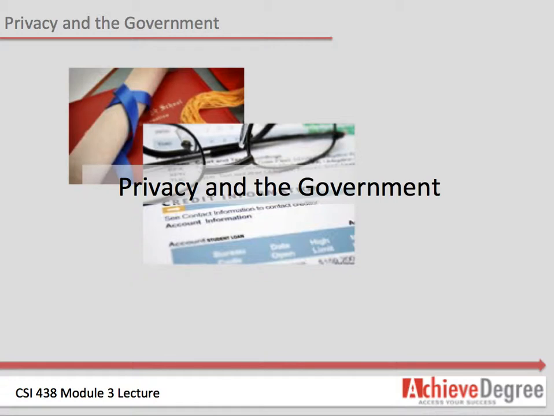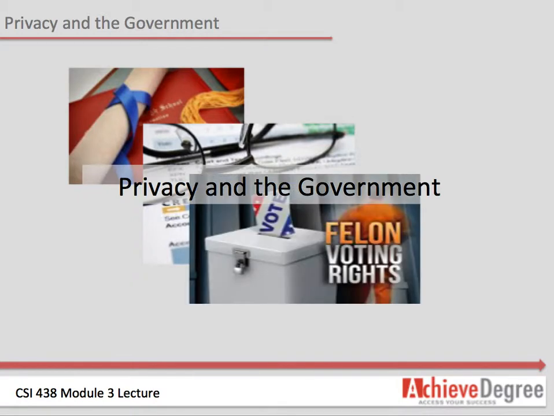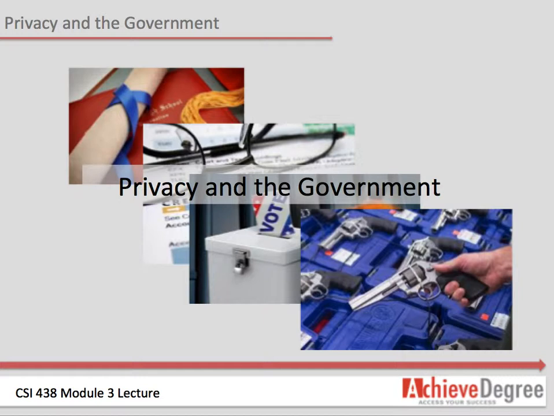Information dissemination refers to activities that spread personal information. An example of information dissemination is when a state government releases a list of felons who are ineligible to vote. Invasion refers to activities that intrude upon a person's daily life. An example of a government activity in this category is requiring those who wish to purchase a gun to have a criminal background check before the purchase is approved and to register their gun at the time of the purchase.